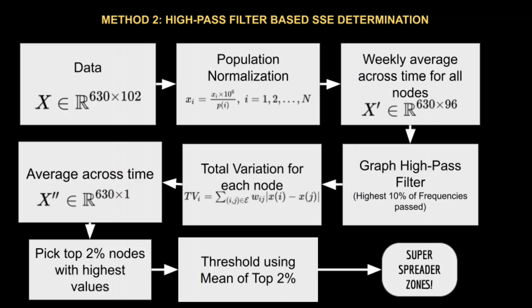High-pass signals can be related with the node outbreak. As a result, it aids in identifying super spreader nodes. A procedure similar to method 1 is carried out and shown in the block diagram here. So the following results show the identified super spreader nodes. So the time varying super spreader zones were determined with the same threshold.